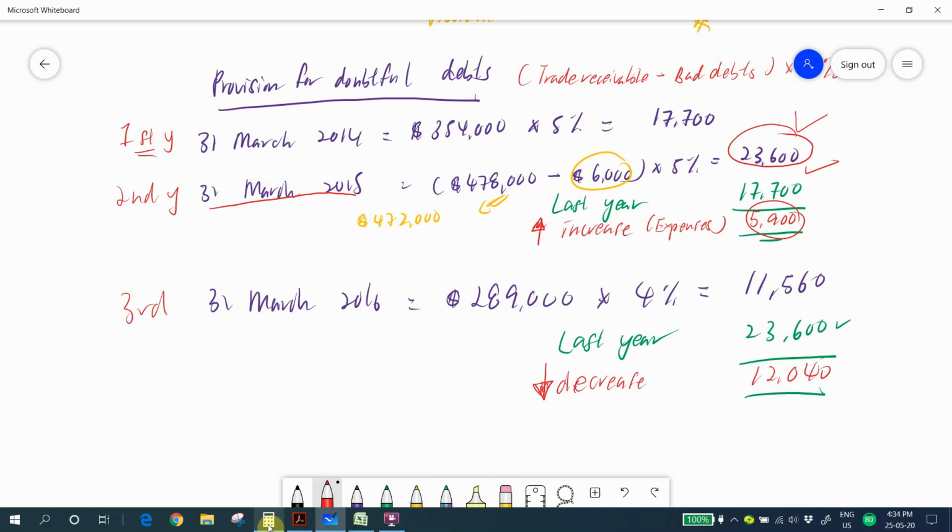For a decrease in the provision for doubtful debts, this is our income. Why income? Last year you foresaw that 23,600 of the receivables could not pay you, but this year you only foresee 11,560 maybe cannot be collected. It is a decrease in your provision for bad debts, so this is an income for the company. Again, we only record the difference in the ledger.